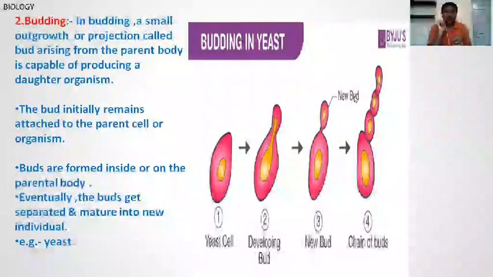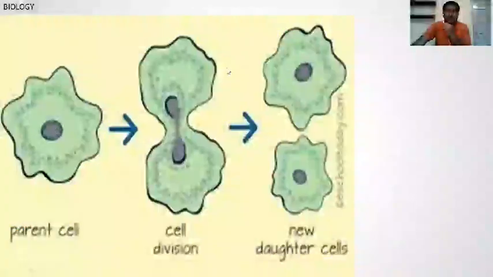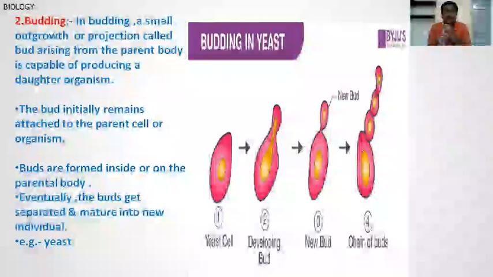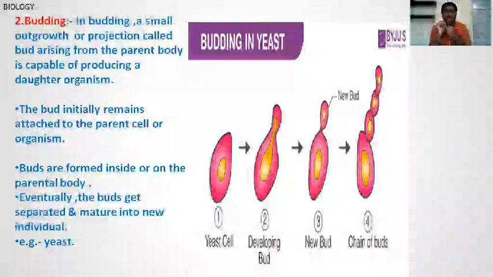In binary fission, the parent and offspring are developed in equal size like this. In budding, they are of unequal size. Means in binary fission, equal cells are produced. In budding, two unequal sizes: the parent is very large, and the new offspring or new individuals are very small in size. Example: yeast.